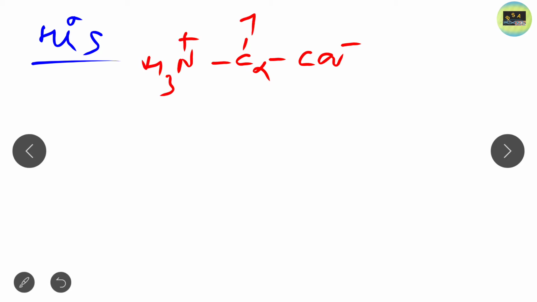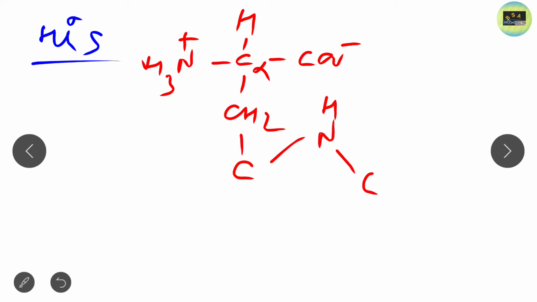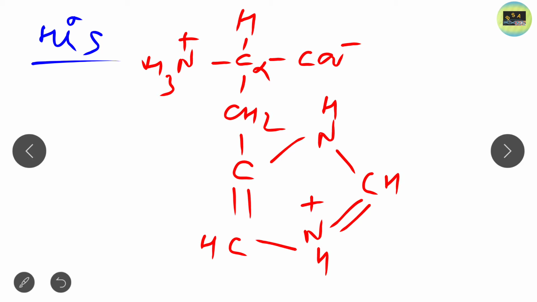Here CH2, this is carbon, with this NH group attached, with this CH group attached. Here is a double bond, that is NH, and here a charge is present, and this is CH, and this is a double bond. So this is the structure of histidine.